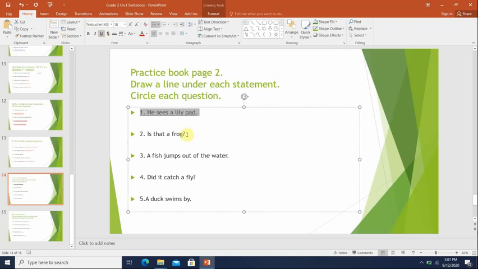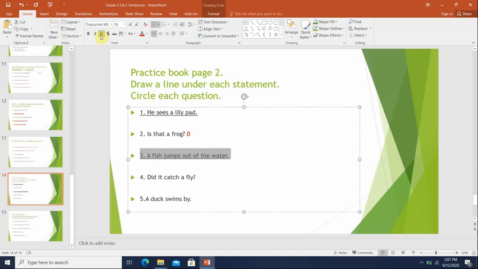Number 2, is that a frog? It begins with a capital letter, ends with a question mark, so it's a question. I'm going to just draw a circle. Number 3, a fish jumps out of the water. This is a statement. I will underline it.